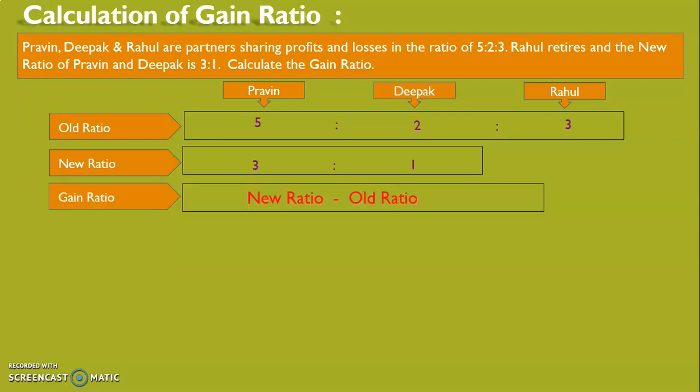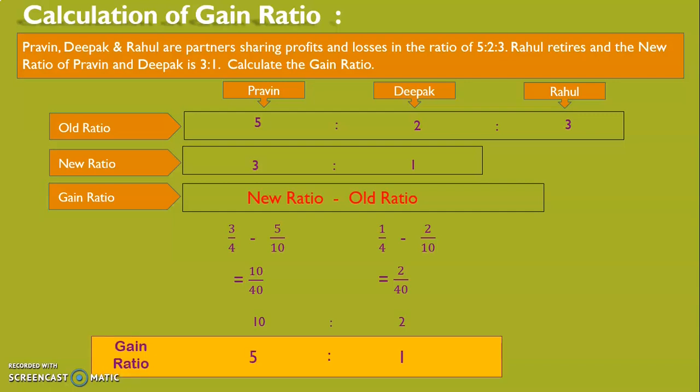The gain ratio will be calculated as new ratio minus old ratio. So for Praveen, new ratio 3/4 minus old ratio 5/10 will give you 10/40. And for Deepak, new ratio 1/4 minus old ratio 2/10 will give 2/40. So this is 10:2. And when we reduce this to the lowest term, we get the gain ratio as 5:1.